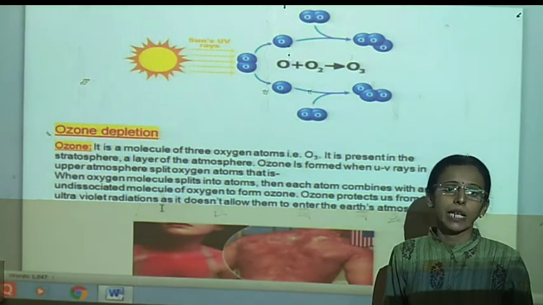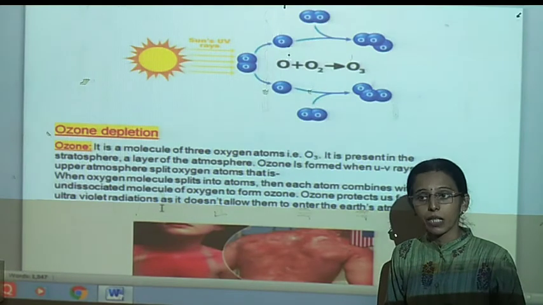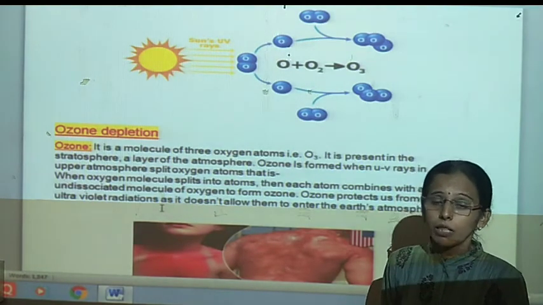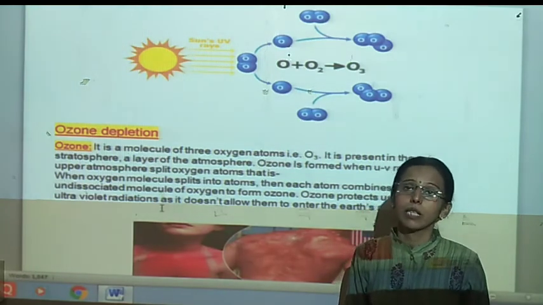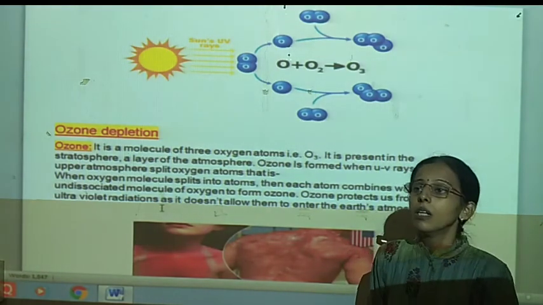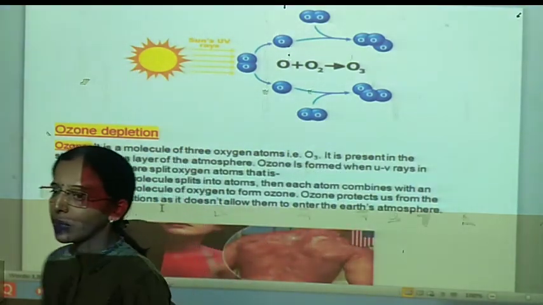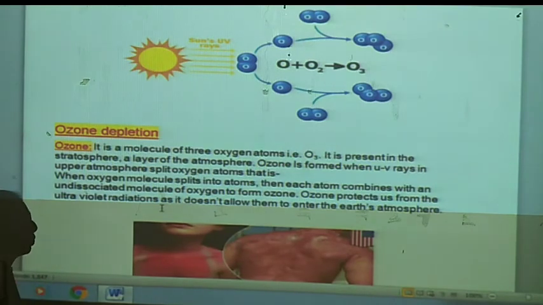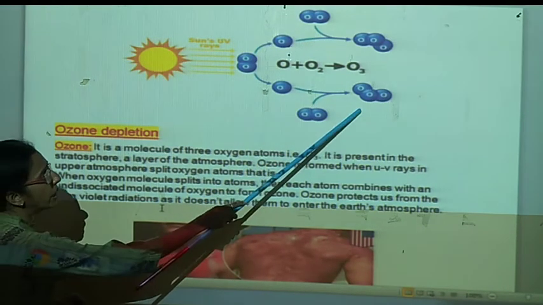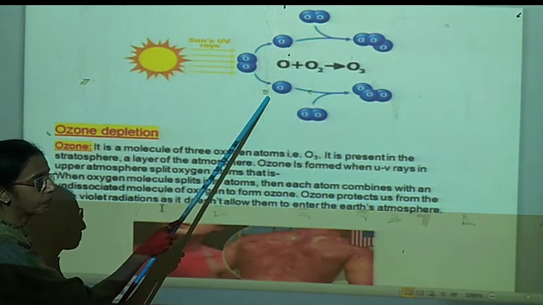Nowadays, due to human activities, we are using AC rooms, AC offices, AC automobiles. From air conditioners as well as refrigerators, CFC gas comes out, that is chlorofluorocarbon, and this chlorofluorocarbon has a tendency to split O3 into O2 and elemental oxygen.